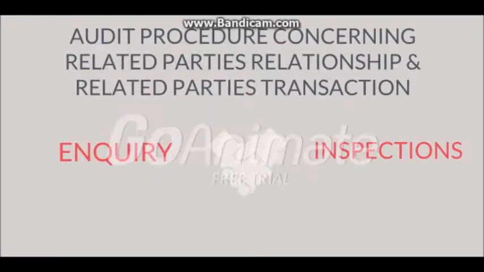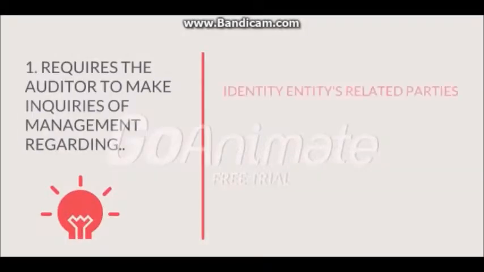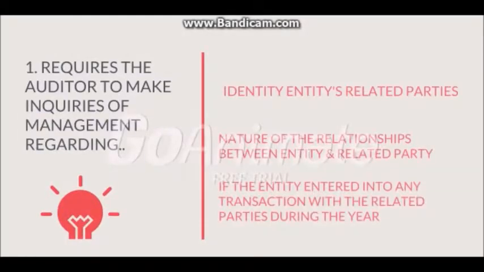Audit procedures concerning related party relationships and related party transactions consider both inquiry and inspection. First, inquiry requires the auditor to make inquiries of management regarding the identity of the entity's related parties, including changes from the prior period. Auditor may also make inquiries regarding the nature of the relationships between the entity and related parties, and whether the entity entered into any transaction with the related parties during the year.